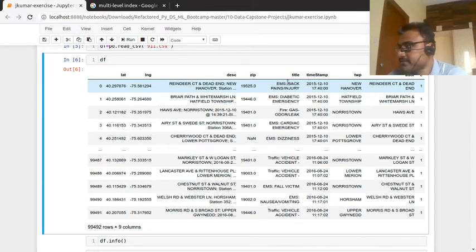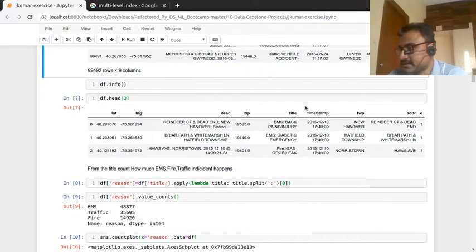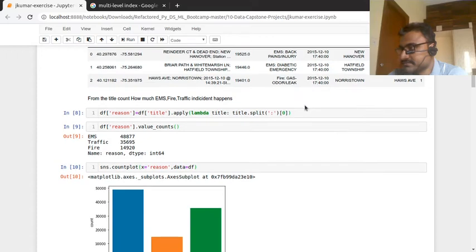The main thing: I have to filter the EMS, how many counts have happened, for every month how many EMS happened, and for every hour how many EMS and fire happened. This is what I need to plot out. Let me explain in the next slide, the next description.